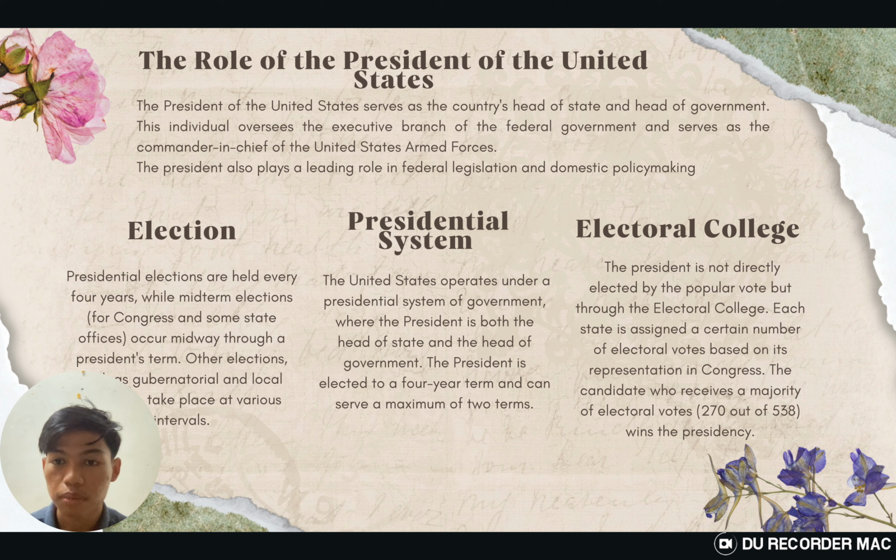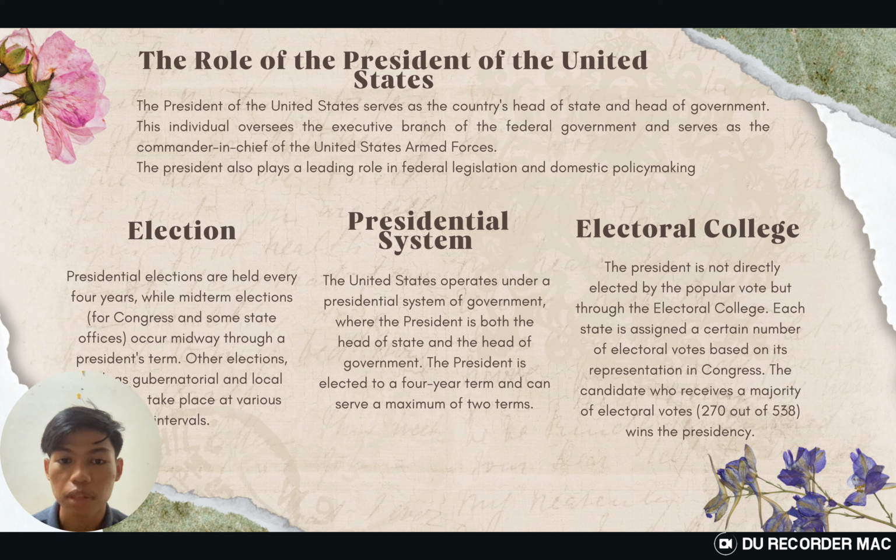For the election, presidential elections are held every 4 years, while midterm elections occur midway through a president's term. For the presidential system, the United States operates under a presidential system of government, where the president is both the head of state and head of government. The president is elected every 4 years and can serve a maximum of 2 terms.